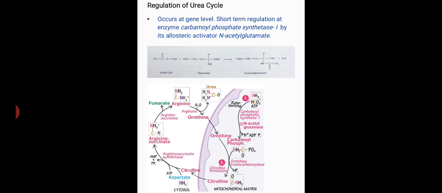Short-term regulation of the urea cycle occurs at the level of the enzyme carbamoyl phosphate synthetase 1. This enzyme has an allosteric activator, N-acetyl glutamate. This metabolite is synthesized from glutamate and acetyl coenzyme A by the enzyme N-acetyl glutamate synthase.